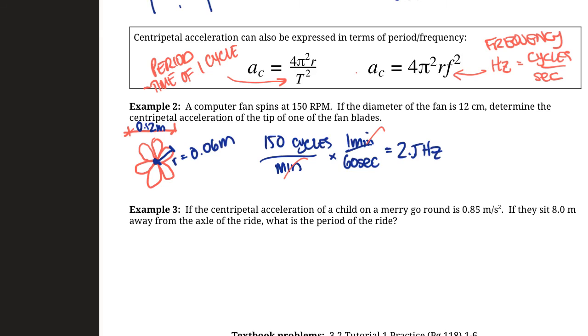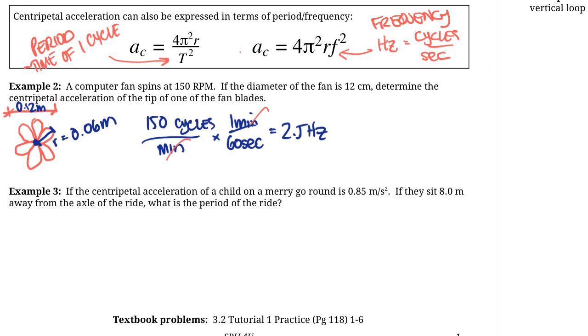So that's our frequency, that's our radius, and that's all we need for the equation for the centripetal acceleration. So our centripetal acceleration is 4 pi squared radius times frequency squared, because we have the frequency, not the period. And if we plug in numbers there, we will have 4 times pi squared times 0.06 times frequency squared. That gives us an acceleration of 14, we'll do 2 significant figures, so round that to 15 meters per second squared. Okay?